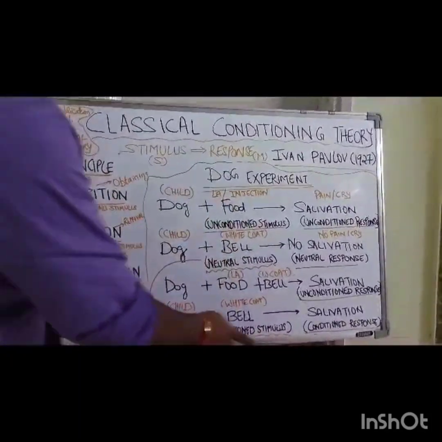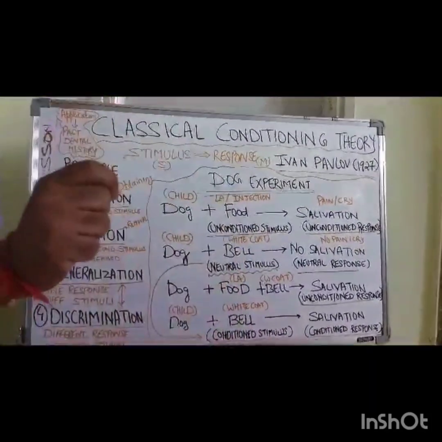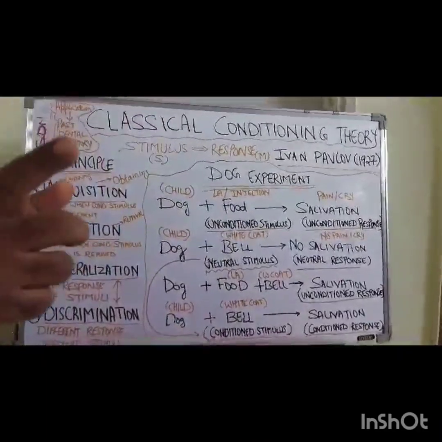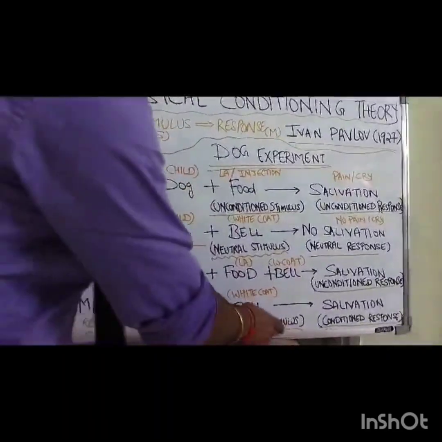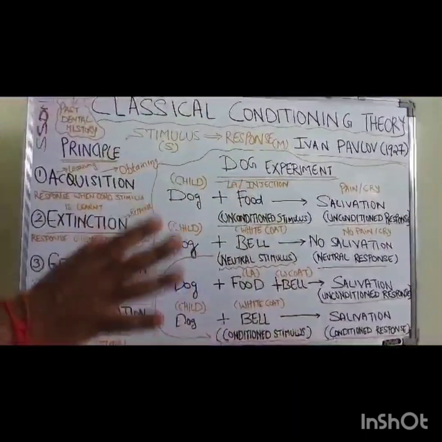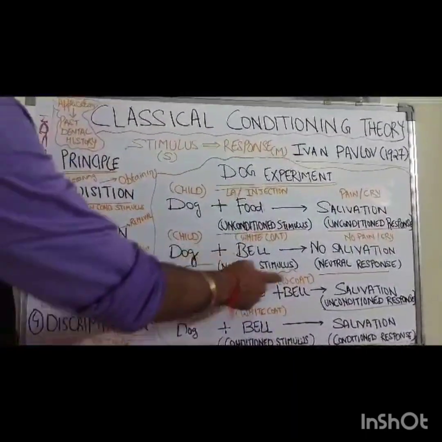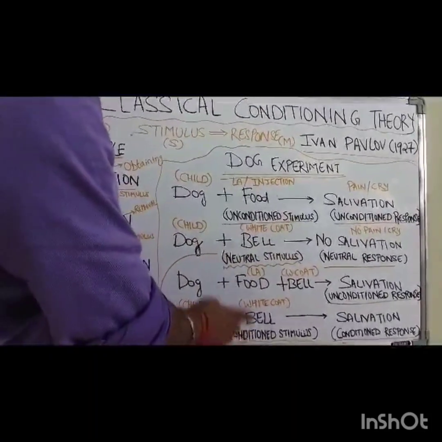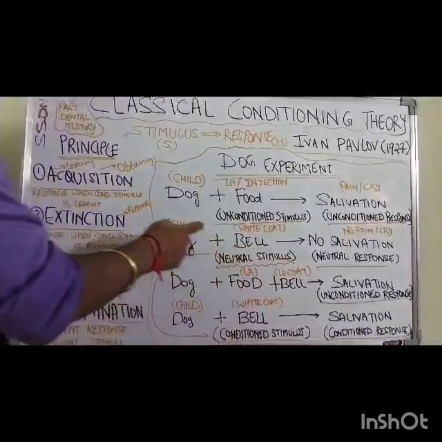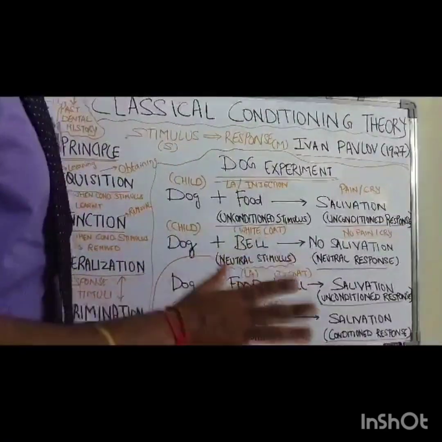So the bell is a conditioned stimulus here, because the bell is conditioned with the food. The bell, which was a neutral stimulus before, has now been changed to a conditioned stimulus.